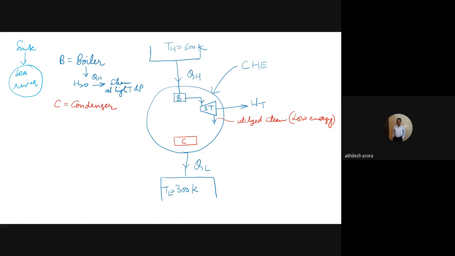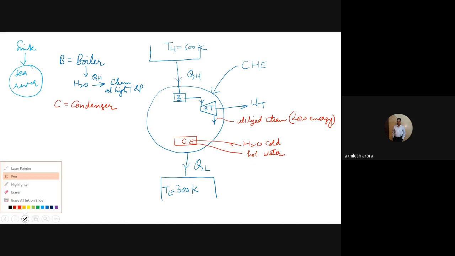In this condenser, suppose cold water goes into it, and here we have hot water coming out, and this steam enters the condenser and comes in contact with this cold water, and then the steam gets converted into water.